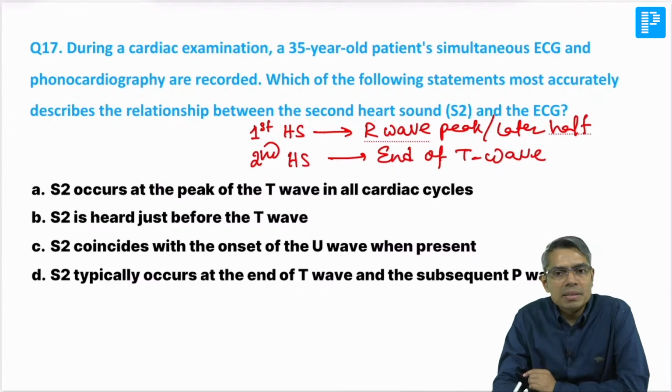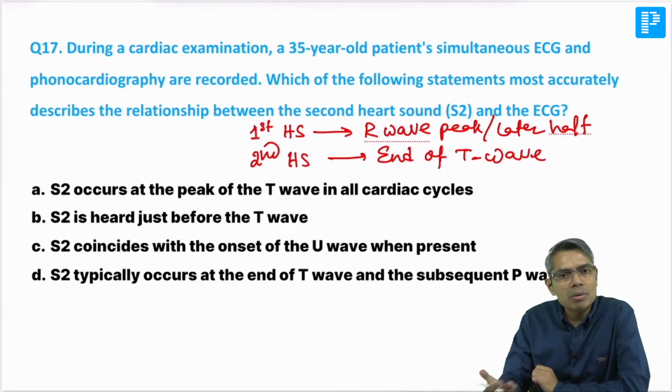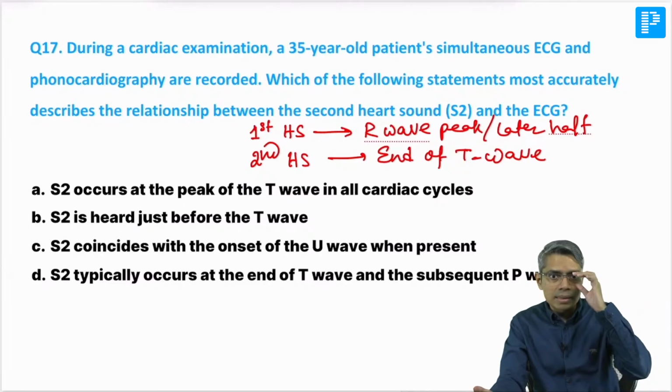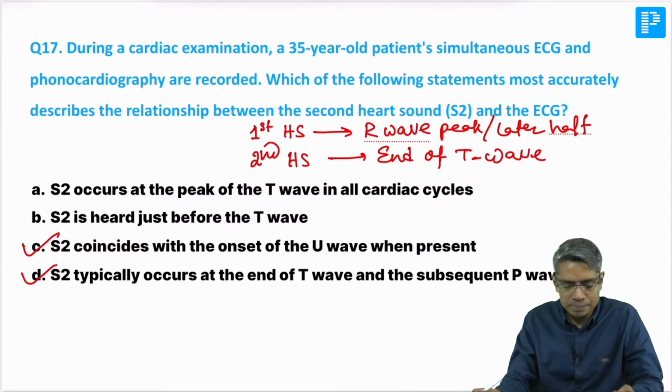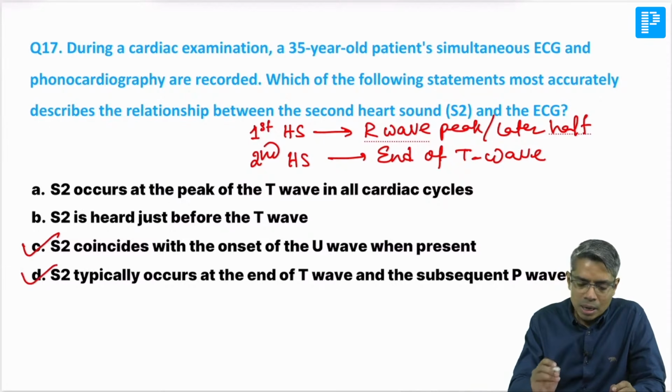End of T wave means if the U wave is present, then also it is going to appear during that time. So both are answers, but if you have to answer only one, then end of T wave is a better answer.